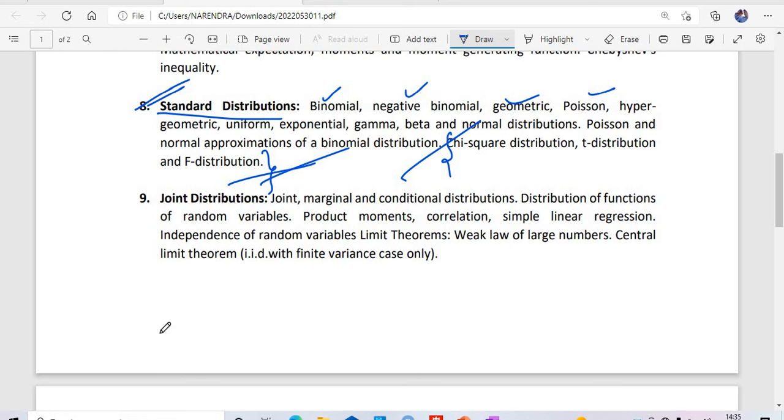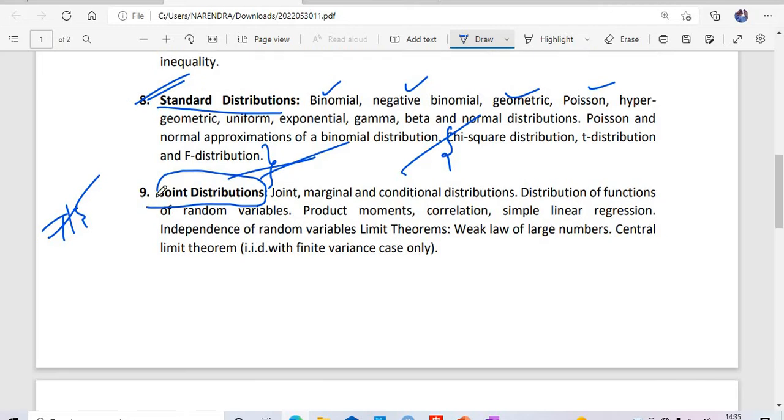So we are discussing CUET statistics. This is lecture number 5. In this lecture we are discussing joint distributions theory. We already discussed what is univariate, then standard distributions related to the univariate. Now we will discuss joint distributions.